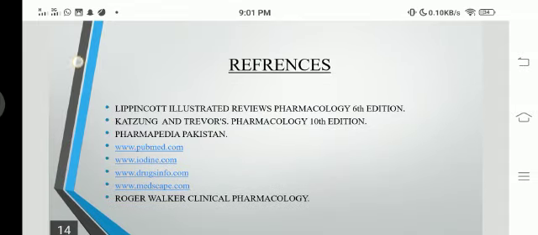Here are my references. We took the text from Lippincott Illustrated Reviews: Pharmacology, 6th edition, Katzung and Trevor's Pharmacology, 10th edition, and Pharmapedia Pakistan. We also used internet and social media reference sources like PubMed, iodine.com, drugsinfo.com and Medscape. And we also used the Roger Walker Clinical Pharmacy book in order to work out my case study.